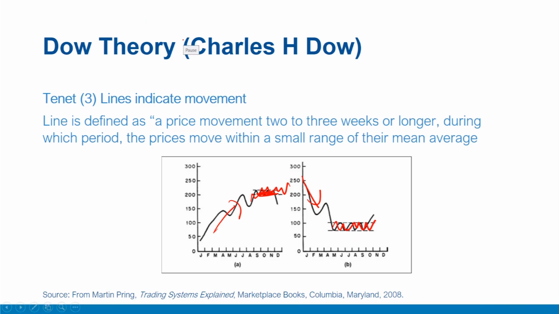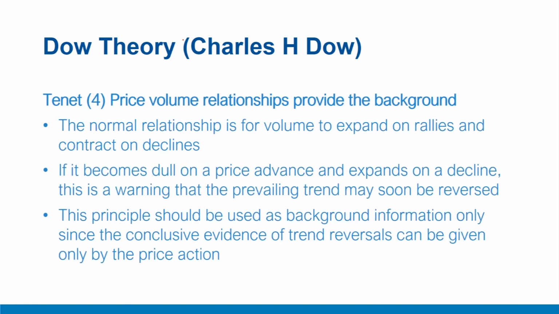Such a movement indicates either accumulation, that is stock moving into strong or knowledgeable hands and therefore bullish, or distribution, that is stock moving into weak hands and therefore bearish. An advance above the limits of the line indicates accumulation and predicts higher prices, and vice versa. When a line occurs in the middle of a primary advance, it is really forming a horizontal secondary movement. The fourth tenet is that price and volume relationships provide the background.